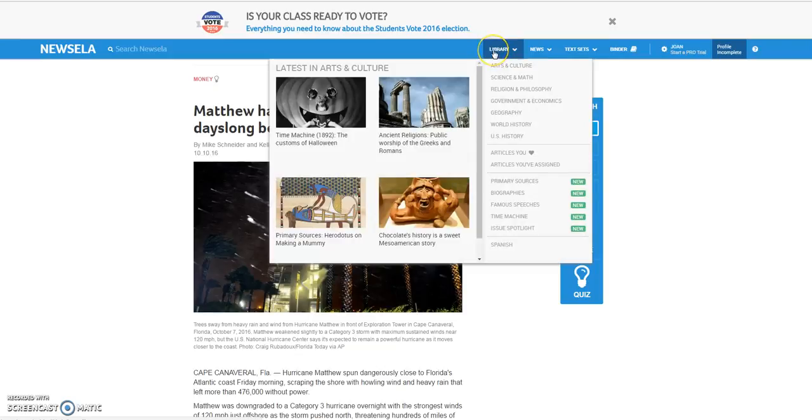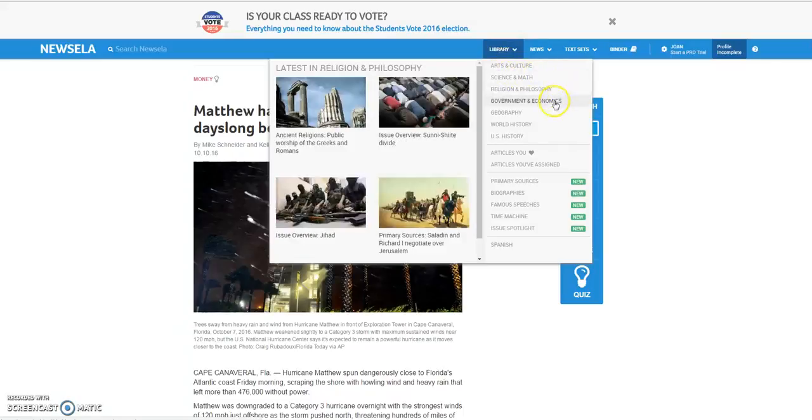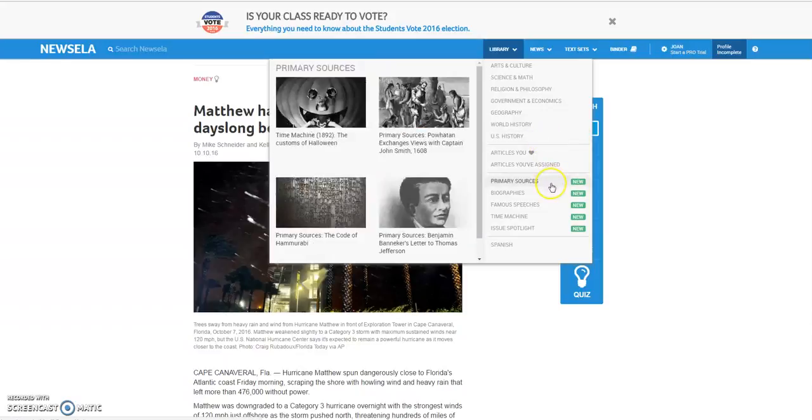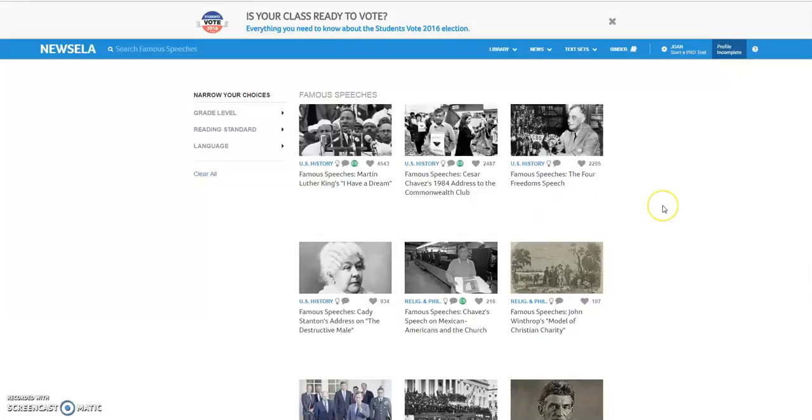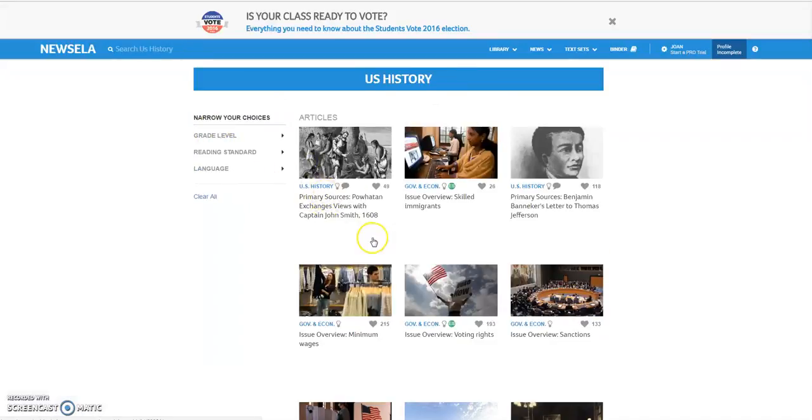Now, if you click on library, it's going to show you all the archived libraries in the articles in the system. You can see all the different topics that are available. There's primary sources that you can choose from, biographies, famous speeches, and all of these will have the same options as the articles. You can narrow your choices and search by grade level, reading standard. I'm going to go ahead and click on this U.S. history speeches. It's taking a second to load that one.